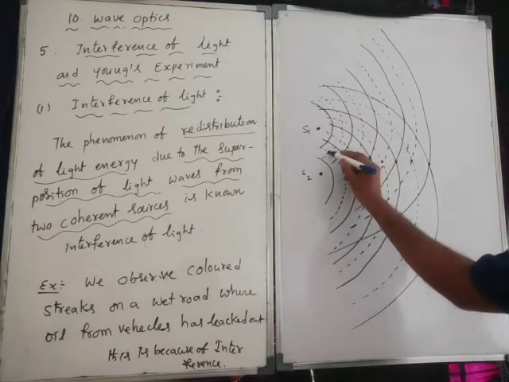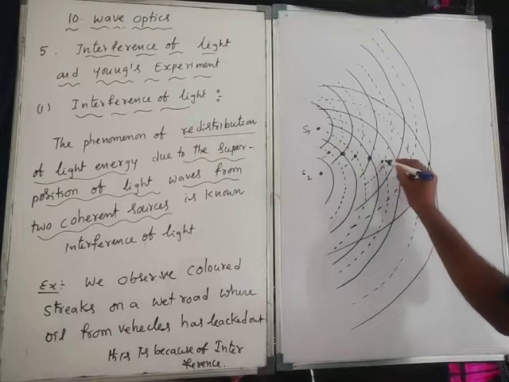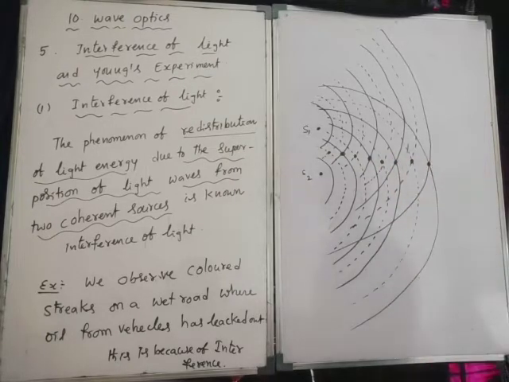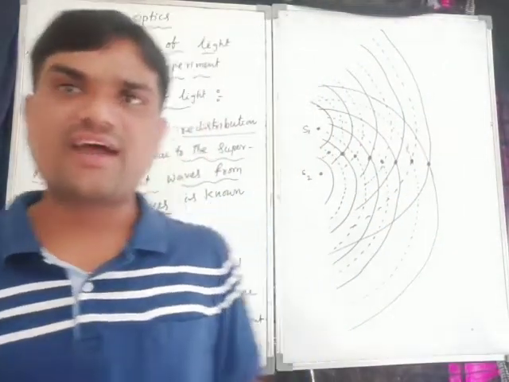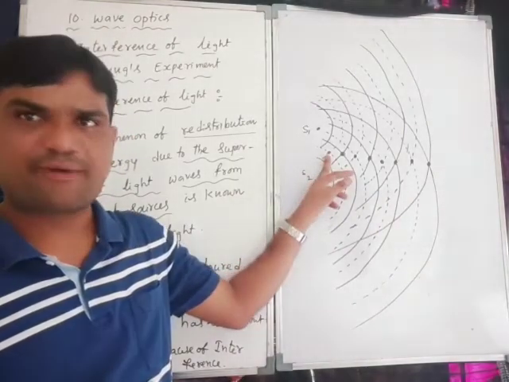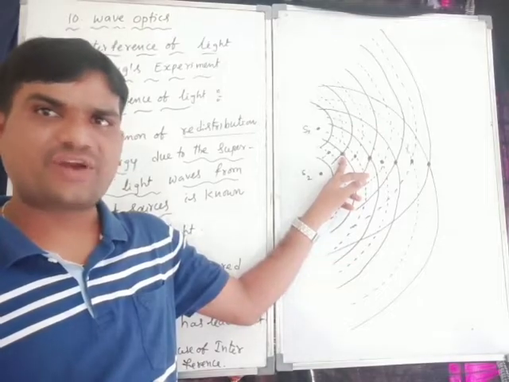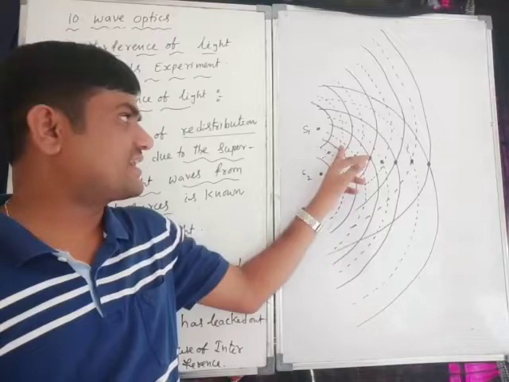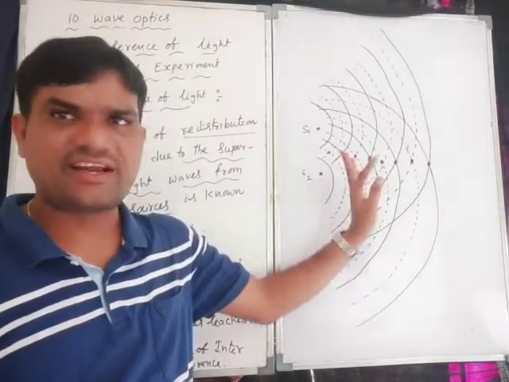So at this point we are expecting alternate bright and dark regions, bright and dark patches. The dotted line is the dark patch. The bright wavefronts meet at, that means, crest and crest is a thick line, and then dotted lines and thick lines.